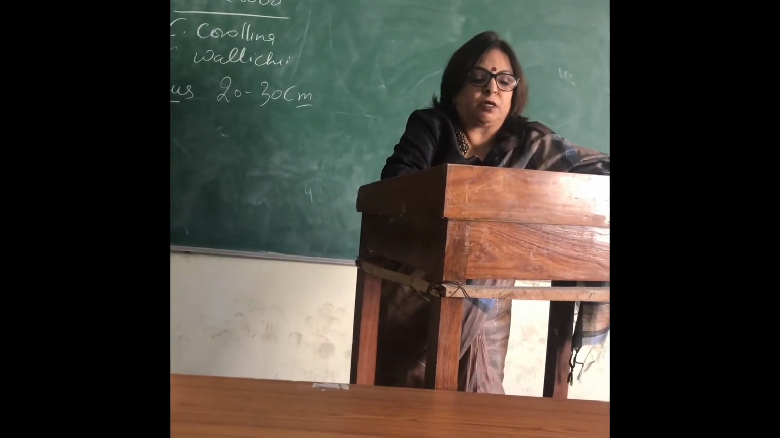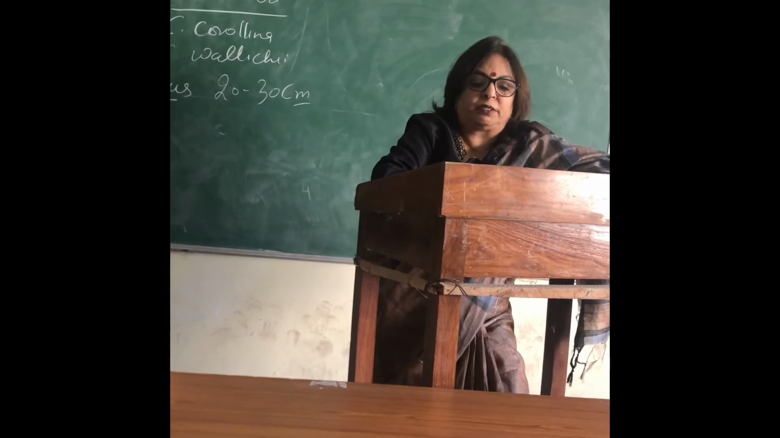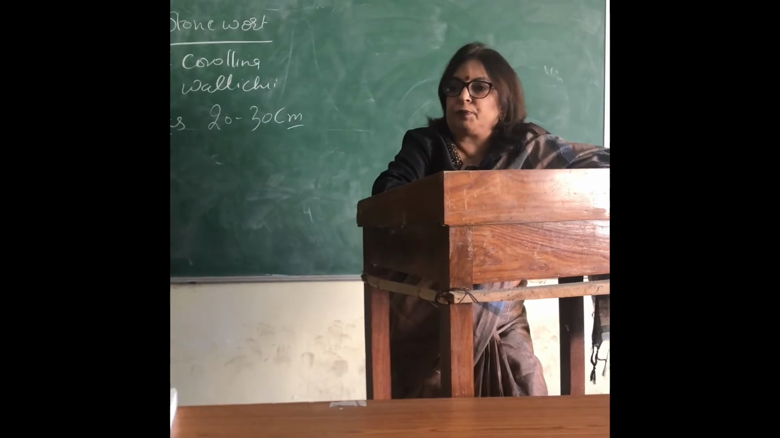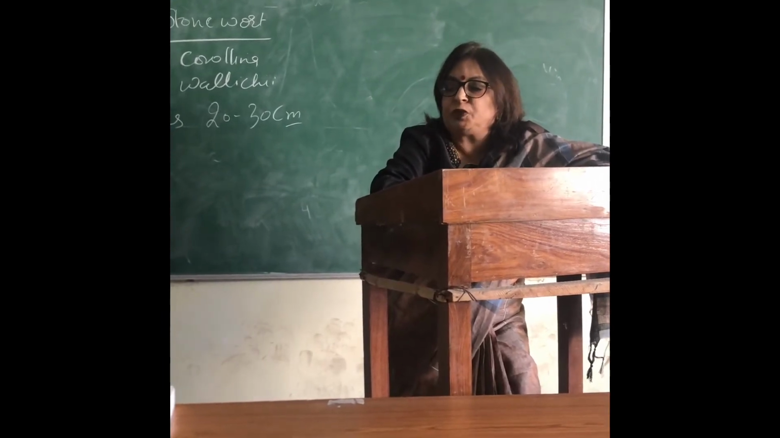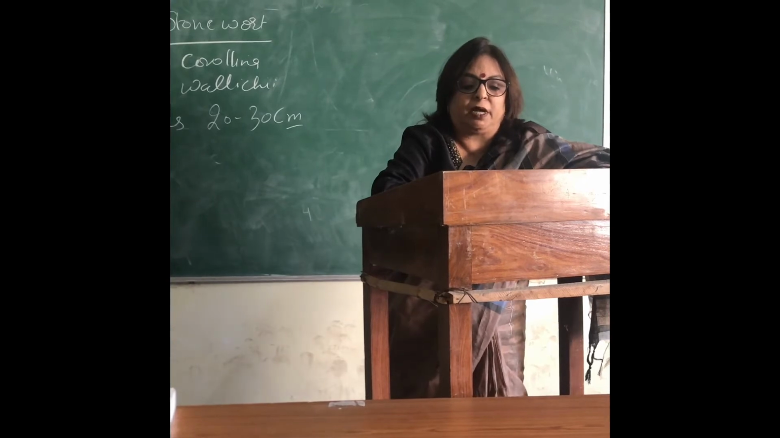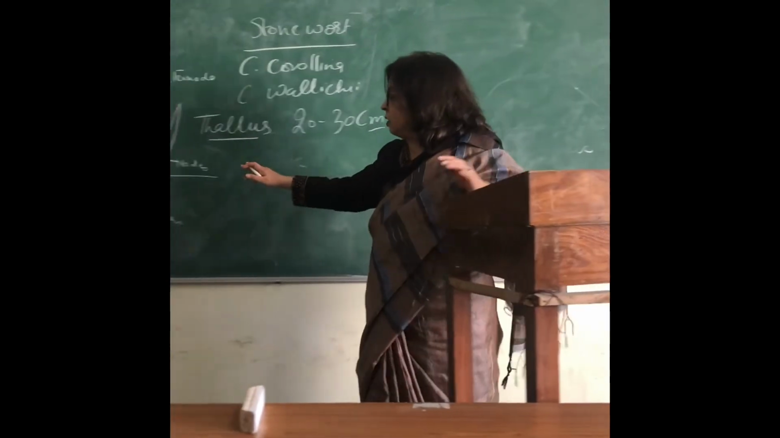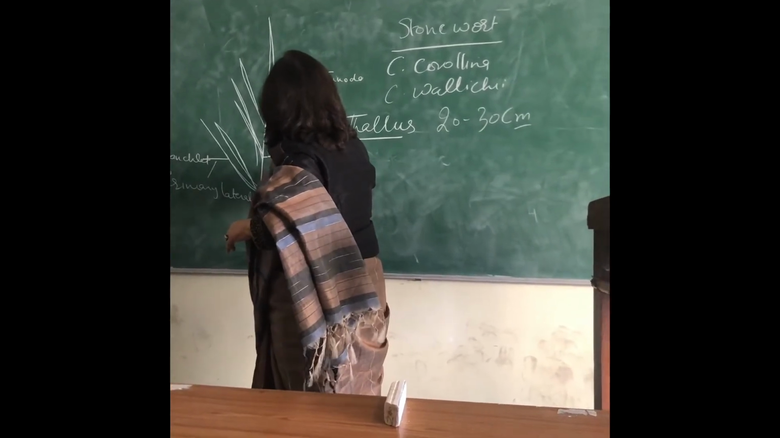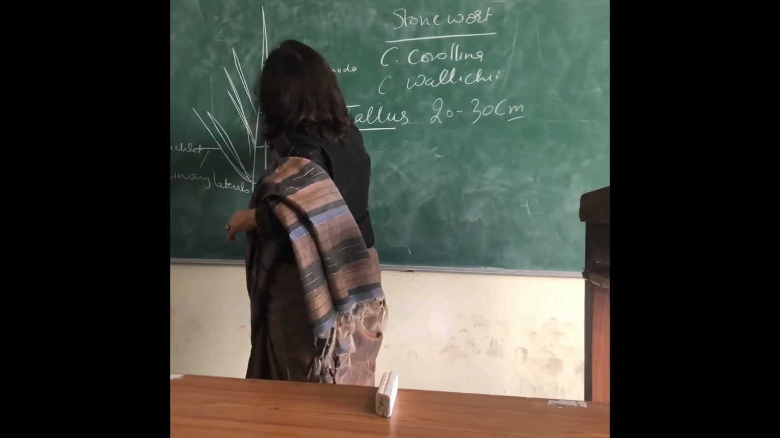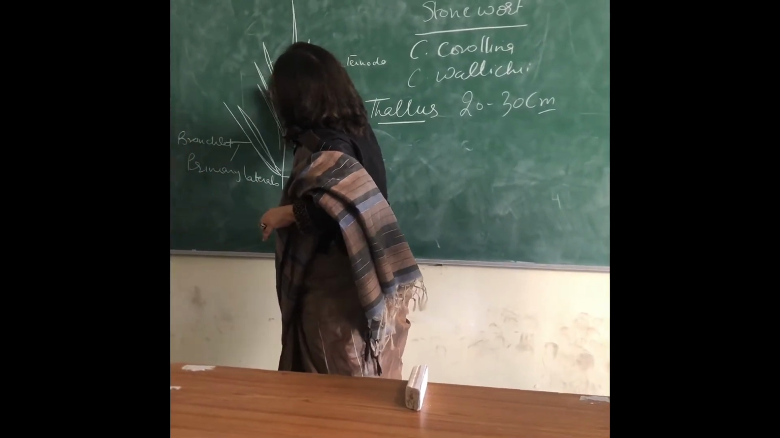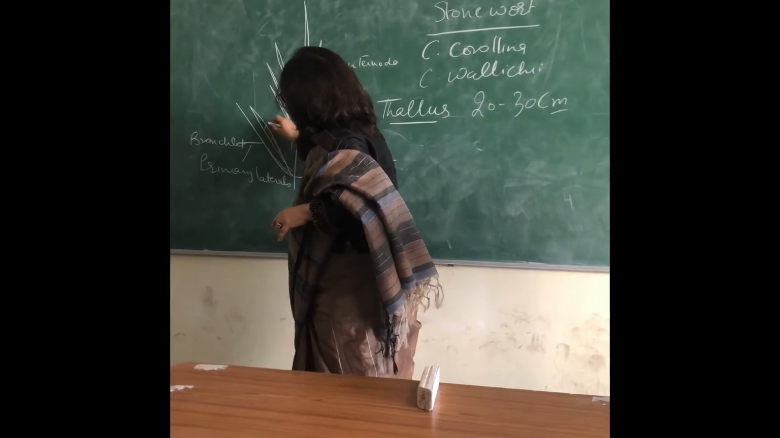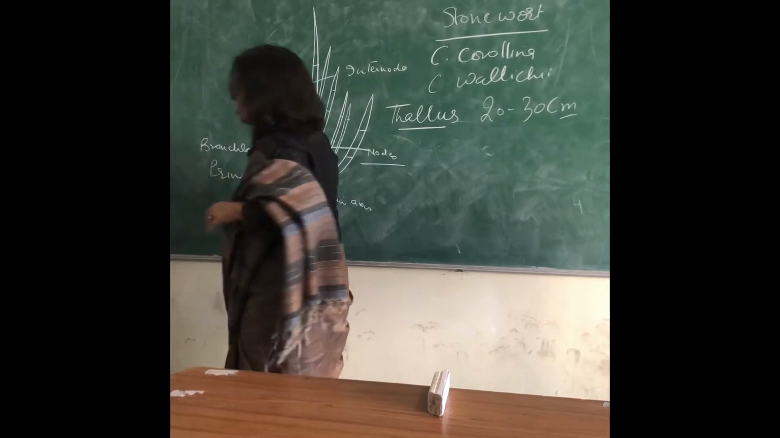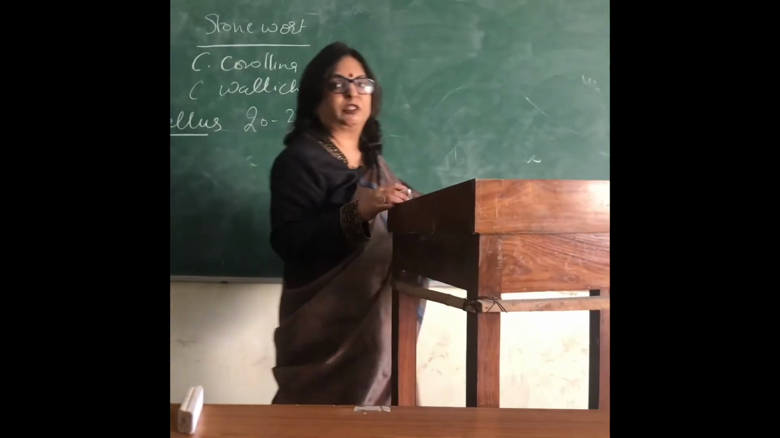Each branchlet arises from the node, and the nodal cell which gives rise to the leaf functions as the apical cell. These branches also consist of a limited number of nodes and internodes. This means the leaves are also divided into nodes and internodes, and that number is fixed for a particular species.